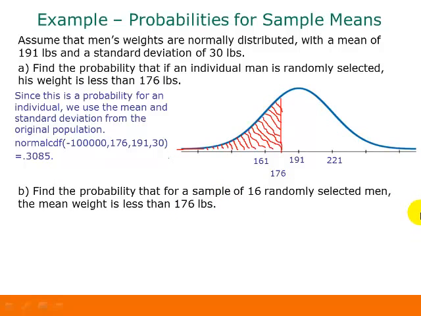Now let's look at a similar problem, only one that involves a sample instead of an individual. Find the probability that for a sample of 16 randomly selected men, the mean weight is less than 176 pounds. The key difference between these two is that here we were talking about one individual, here we're talking about a sample of 16. So we're actually looking at the mean weight for the whole sample in this case. This is the clue that you're looking for a probability that involves a sample mean. And remember, the notation for a sample mean is x bar.